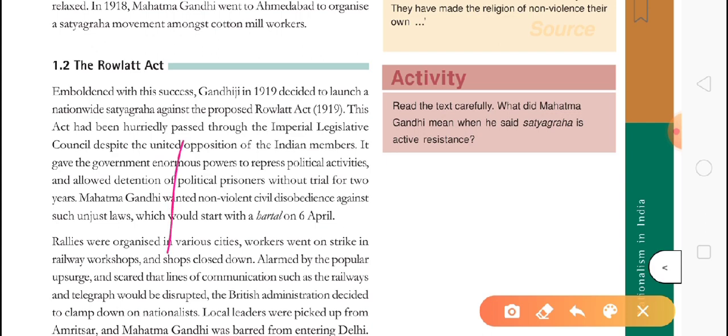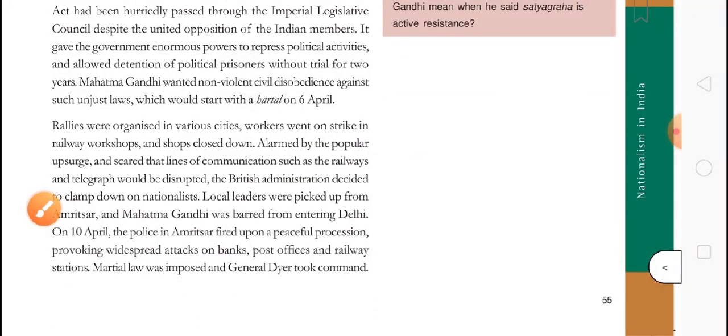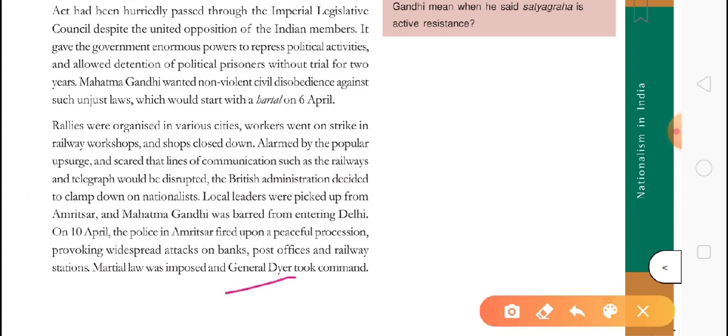Now in normal language it is called Section 144, Dhara 144 in Hindi. This law is called martial law, where the army or police take the responsibility of everything. So in Amritsar, a general was there, his name was General Dyer. He took command. What he did then,